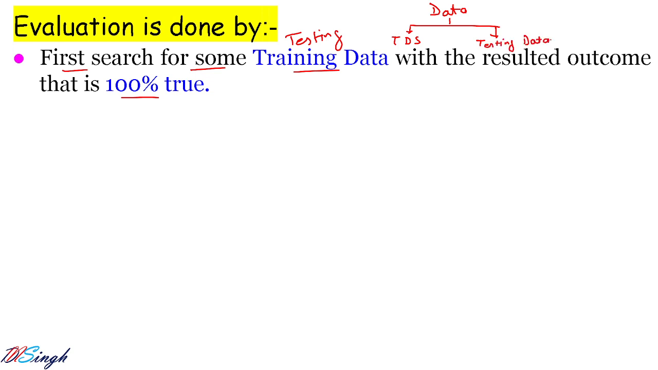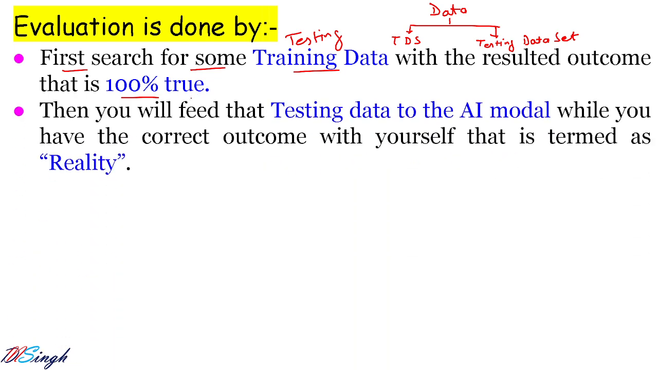Testing data set. So we have two data sets. In the testing data set, we try to search for some data for which the resulted outcome is 100% true. Then you will feed that testing data to the AI model while you have the correct outcome with yourself, that is termed as reality. Because you already know what the output of the data should be, that is all true, because we have selected only those samples for which our model should result as true.